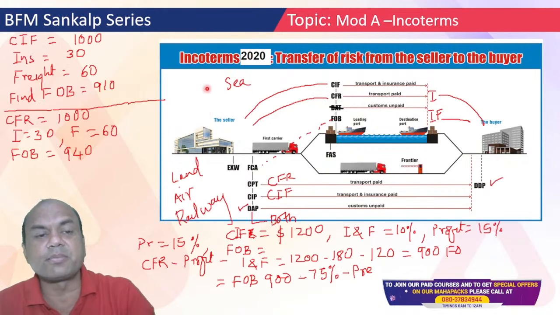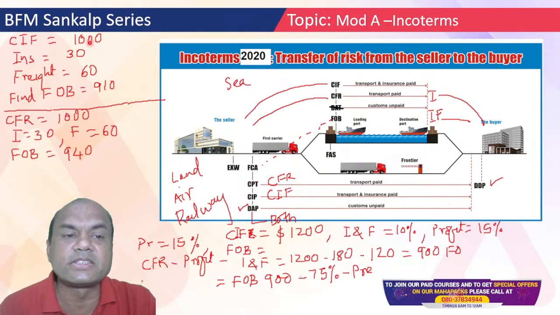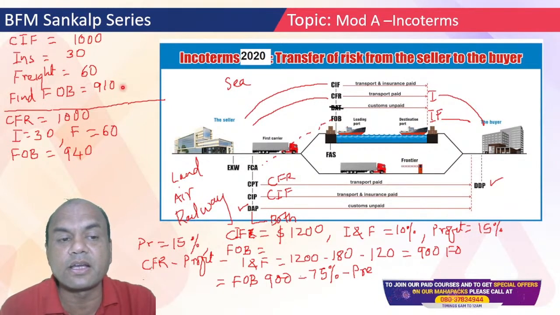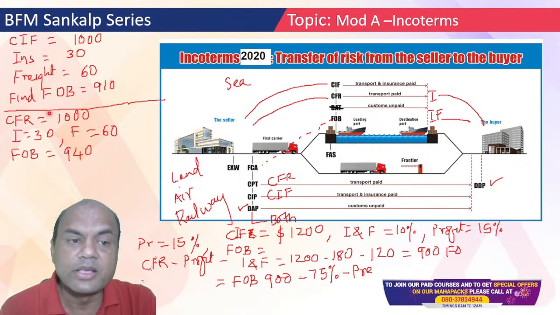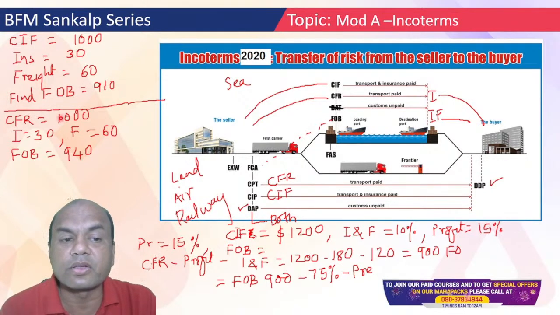See, this is the example I have given. Suppose I am having CIF of 1000, insurance is 30, freight is 60. Then my FOB will be what? 1000 minus 90, 910. Okay. CFR, cost and freight, it is 1000. Insurance is 30, freight is 60. Then FOB will be what?